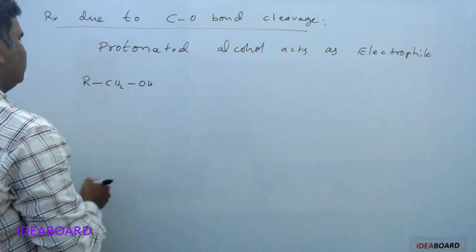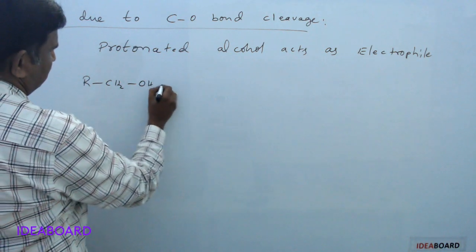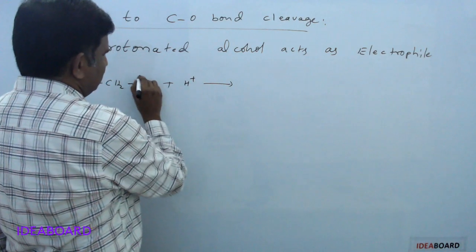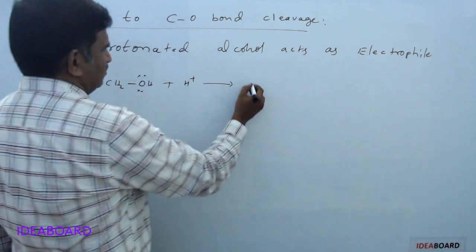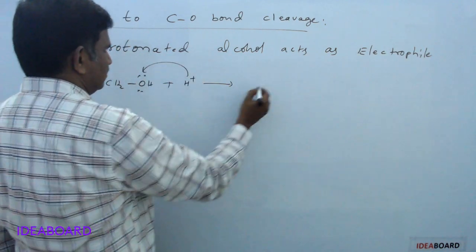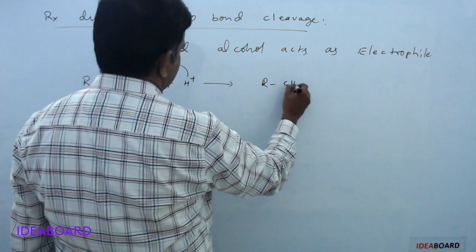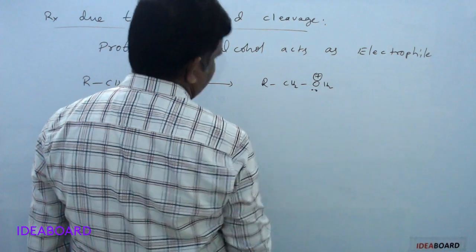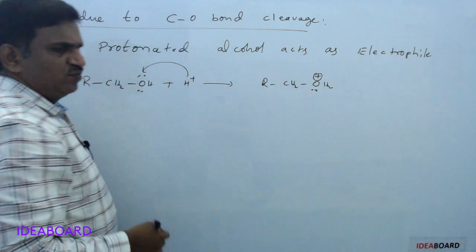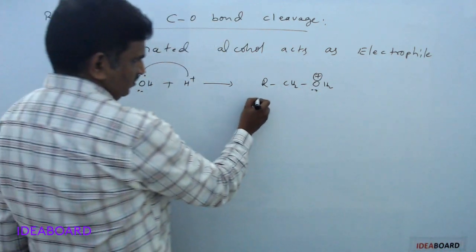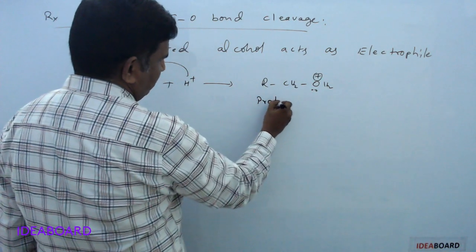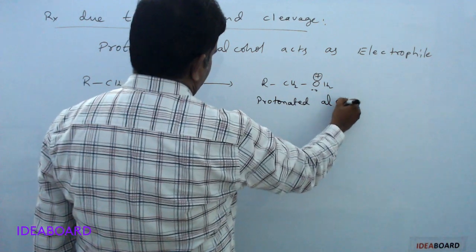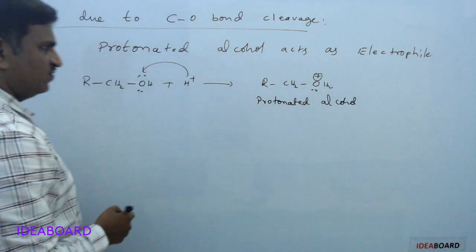If you are taking RCH2OH, first H plus is added on the lone pair present on the oxygen, so you will get RCH2OH2 plus, having a lone pair. This is known as a protonated alcohol. The protonated alcohol will act as electrophile.